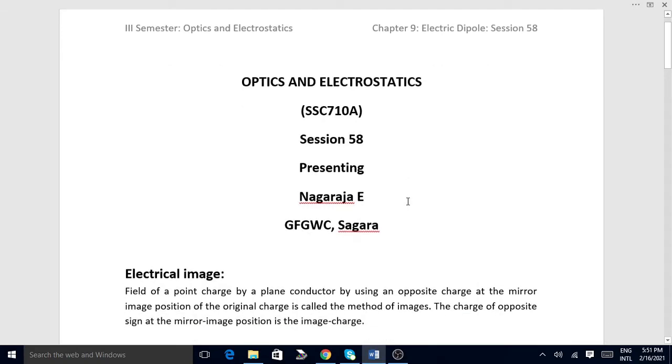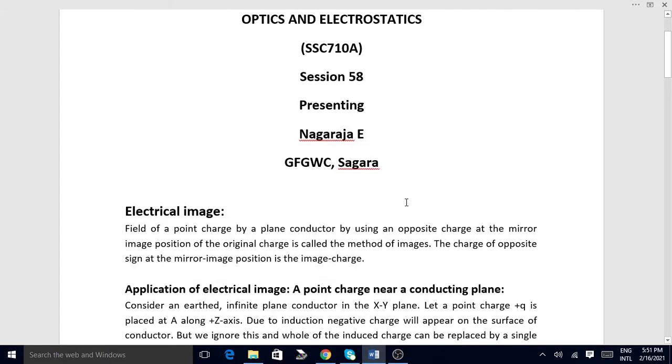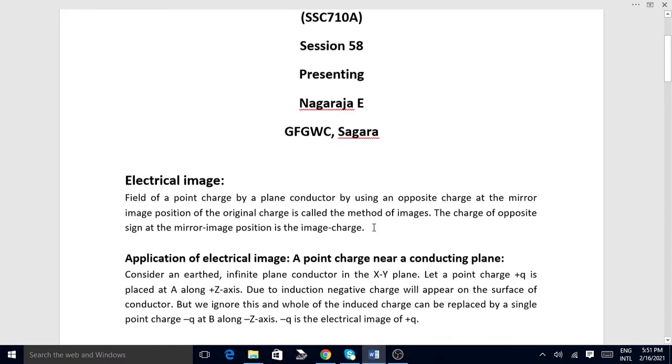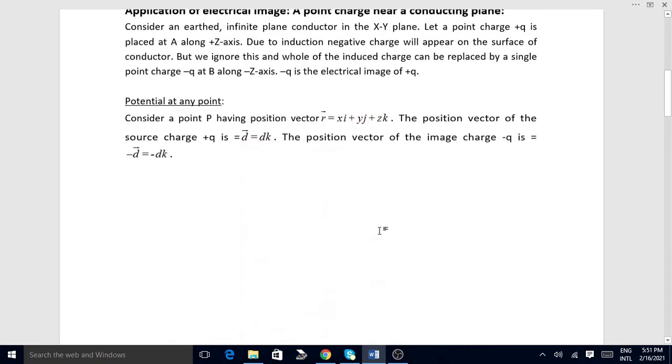Electrical image concept. Electrical image concept is a tool in solving problems in electrostatics. Before defining what is electrical image, let us see this situation.